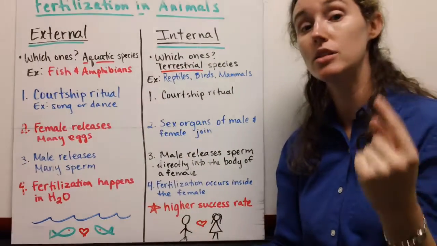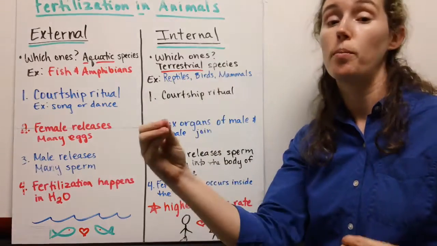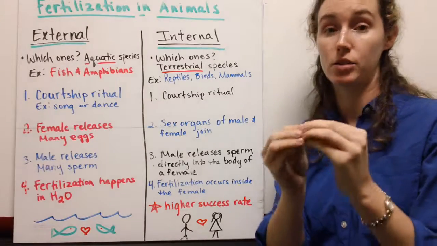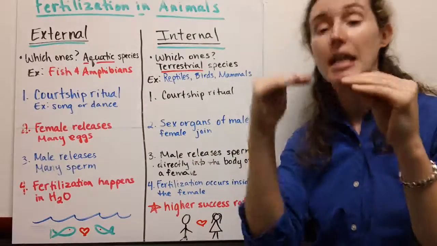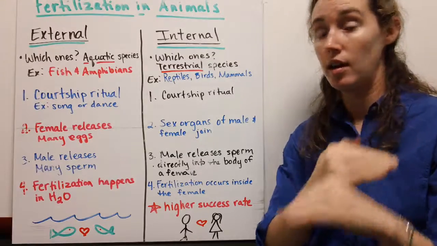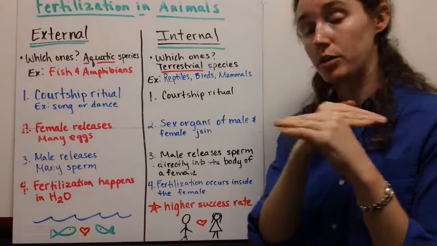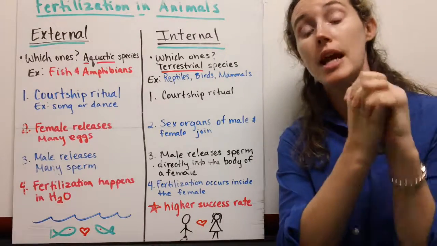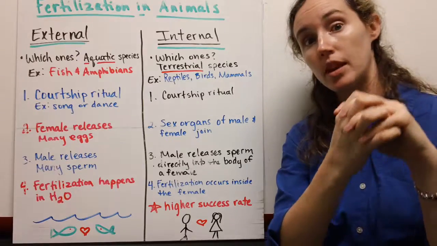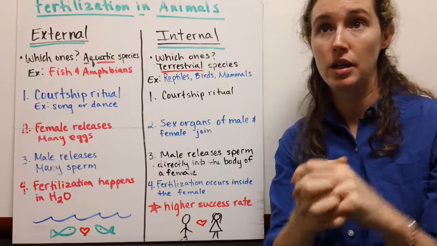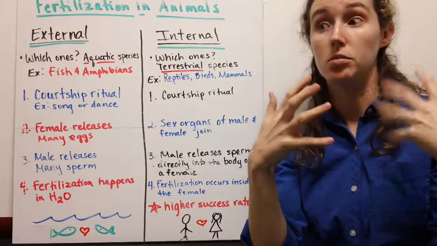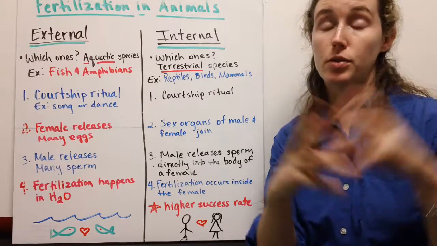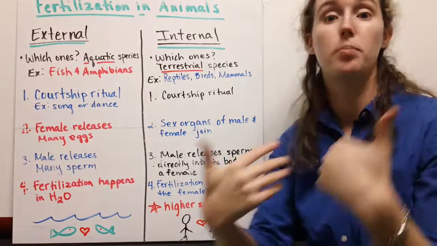And then internal fertilization, the sex organs of the male and the female are actually going to join together, and the male is going to pass sperm directly from his body into the body of the female. And this is great because your fertilization is going to occur inside the woman. So your fertilized egg is protected by the female's body until either it grows large enough and then is laid as an egg, or say you're a mammal, until the offspring grows to the point where it can be born completely.